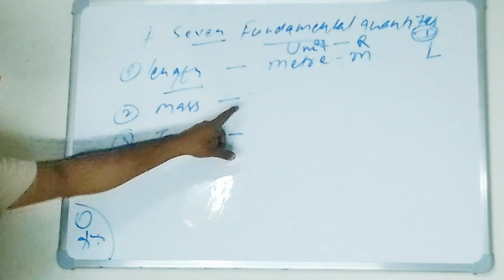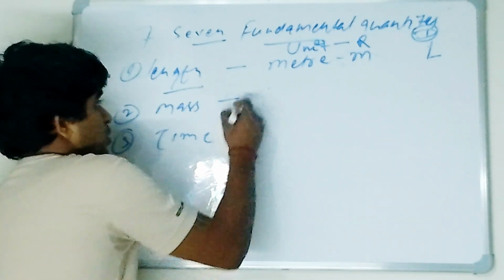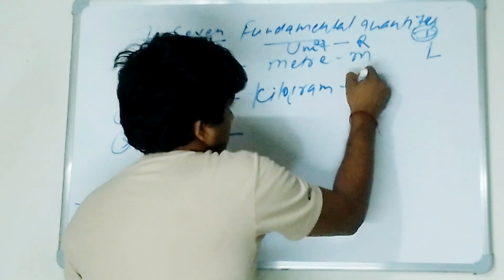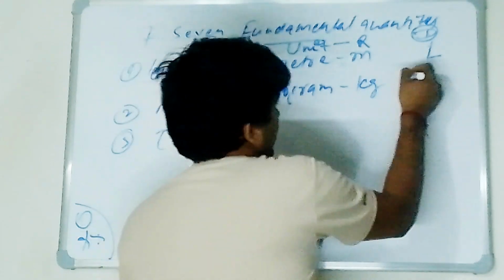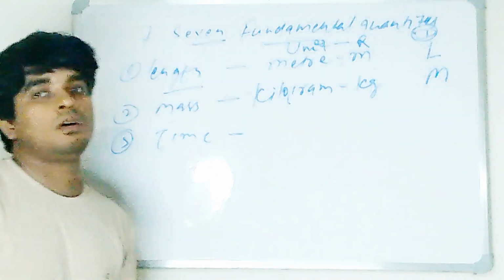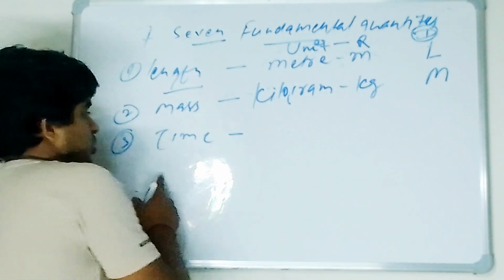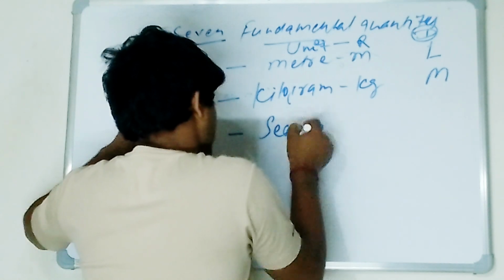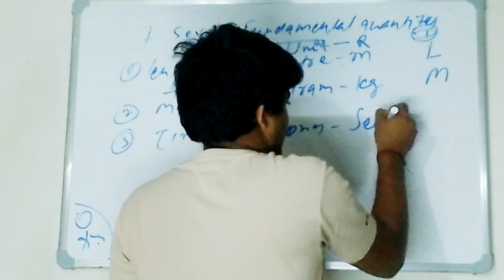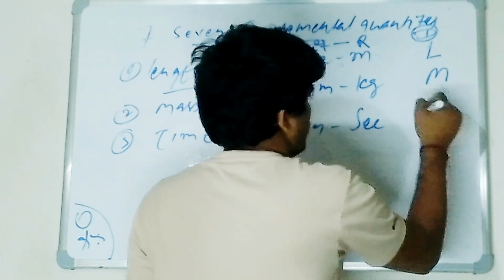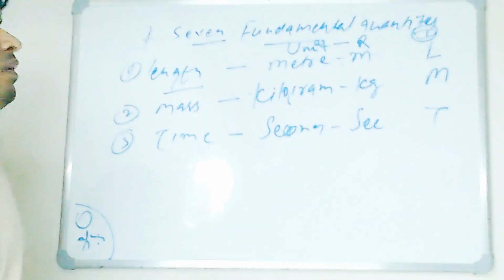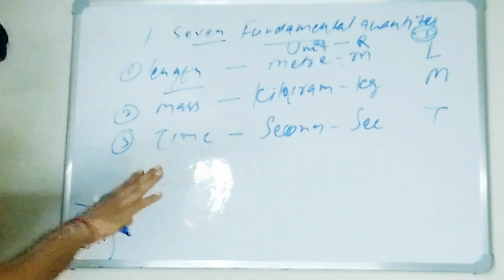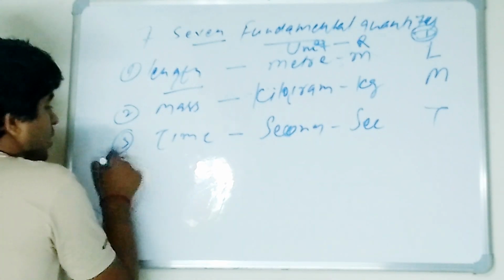Mass will go to kilogram. Kilogram is represented as kg, and its dimension will be capital M. Always use capital M. Time will go to second, which we write as sec, and its dimension will be capital T. So: length, mass, time. Next one is current.